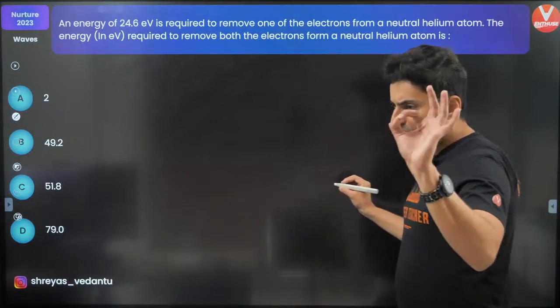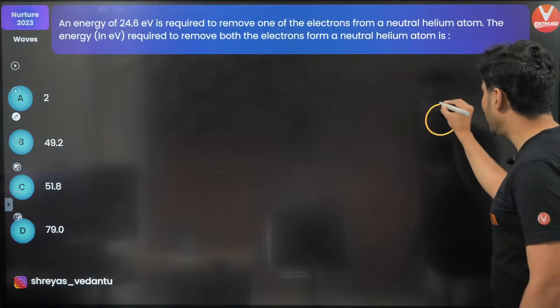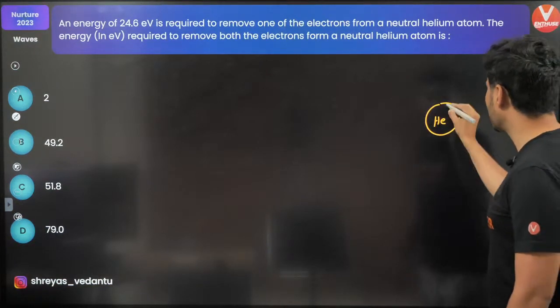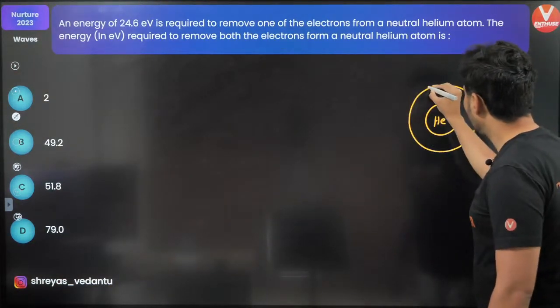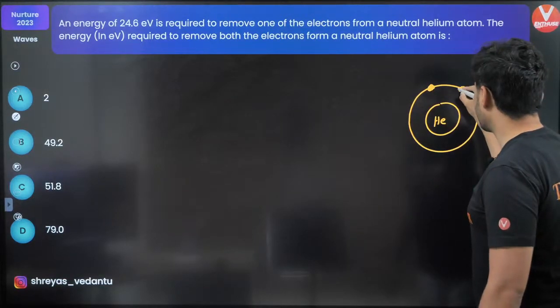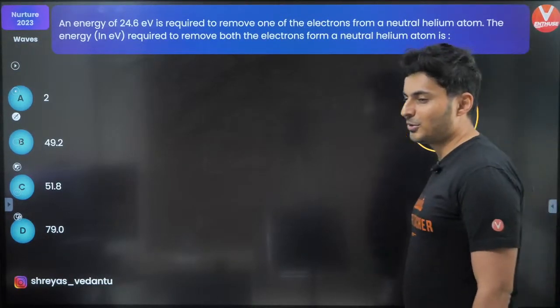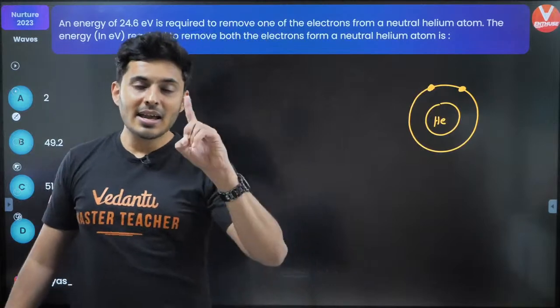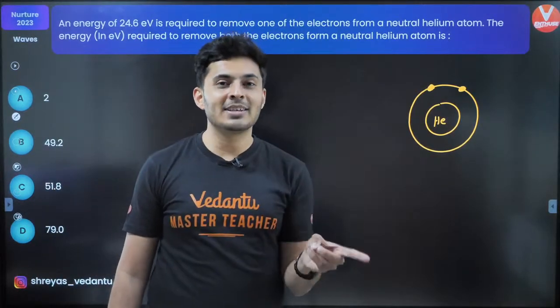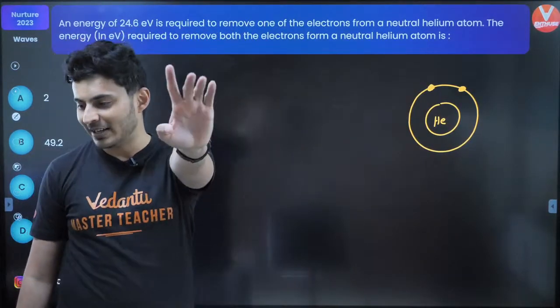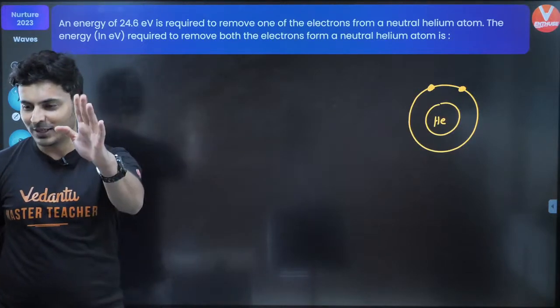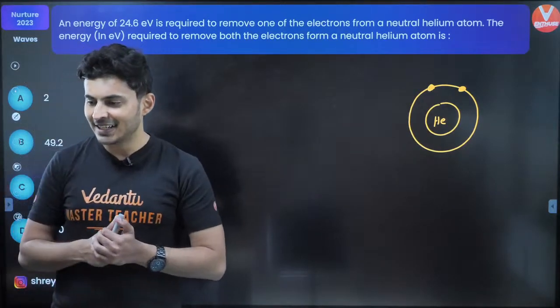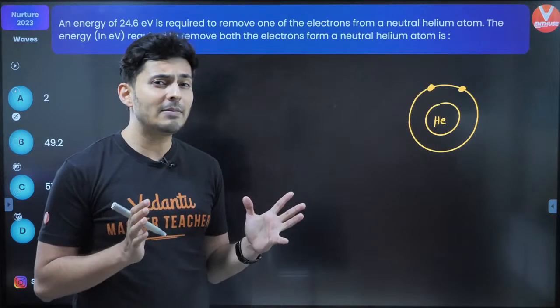Observe. Now, in a helium atom, this is a helium nucleus, you have 2 electrons. Remember that, you have 2 electrons. And the ionization energy won't be the same for both the electrons. How many of you agree with this? Is that clear? Why is it not the same?